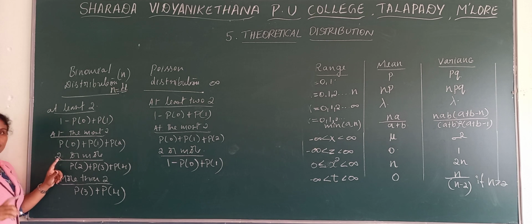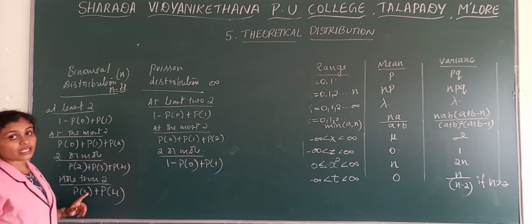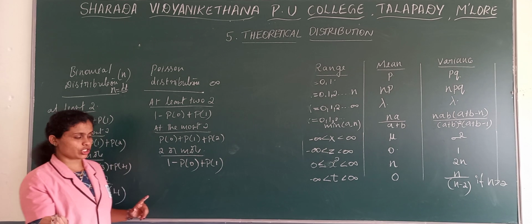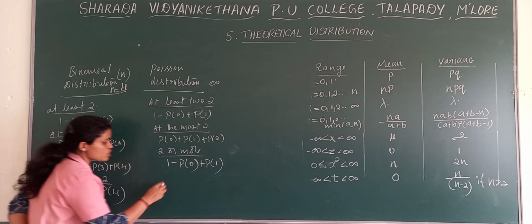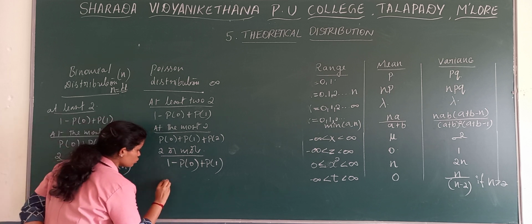2 or more: 2 is also there and more. For more than 2, 2 is not there, they have mentioned more than 2. In case of Poisson distribution, here more than 2.